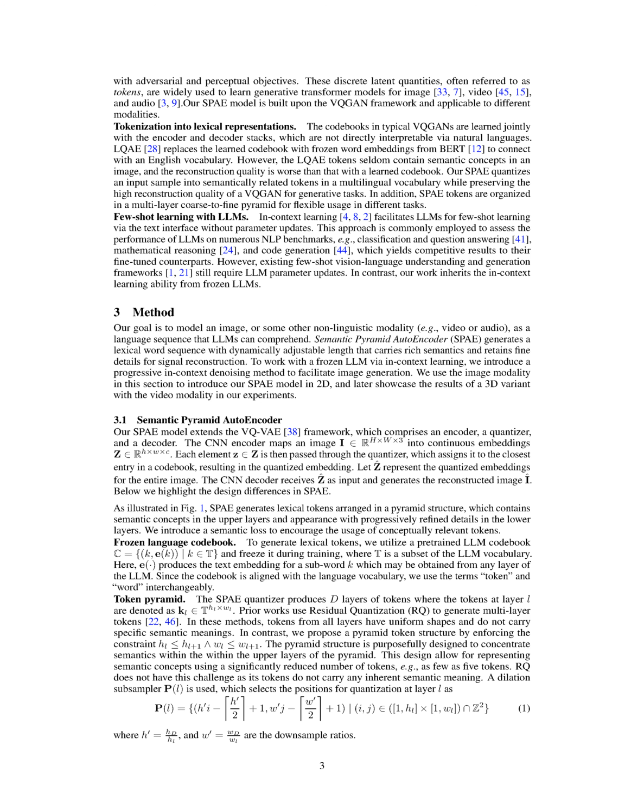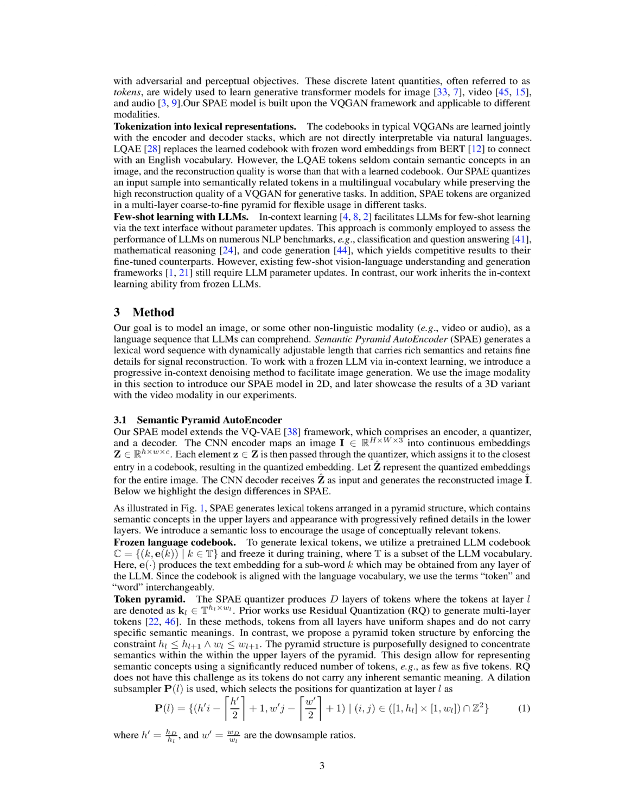Our SPAE model builds on the Vector Quantized Variational Autoencoder, VQVAE, framework, which includes an encoder, a quantizer, and a decoder. The encoder, which is a type of convolutional neural network, CNN, transforms an image from a height by width by 3 color channels format into a continuous set of embeddings with a different height, width, and number of channels. Each of these embeddings is then processed by the quantizer, which assigns it to the nearest entry in a codebook, creating a quantized embedding. We'll use the symbol Z hat to represent the quantized embeddings for the whole image. The decoder, another CNN, takes Z hat as input and produces a reconstructed image, which we'll call I hat.